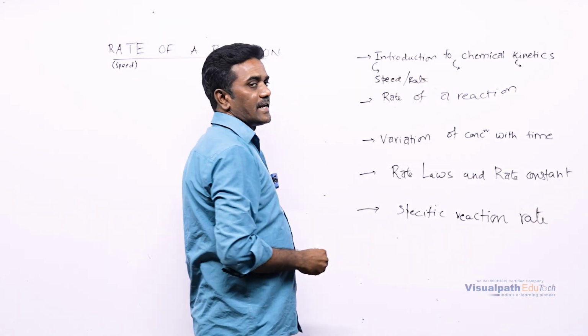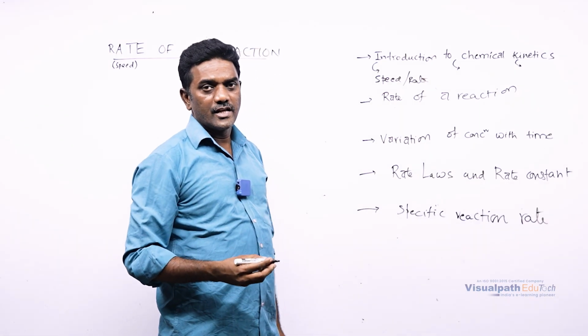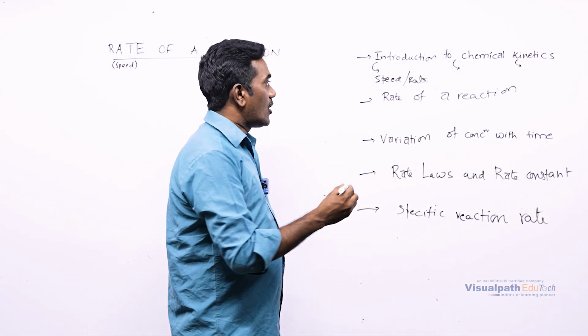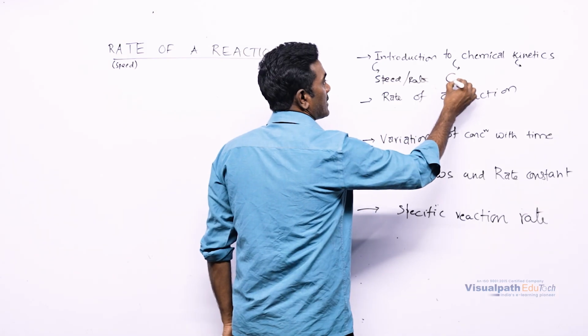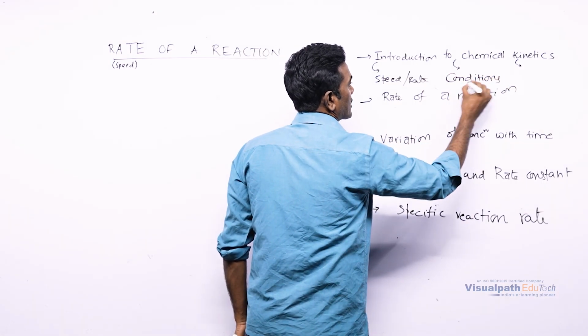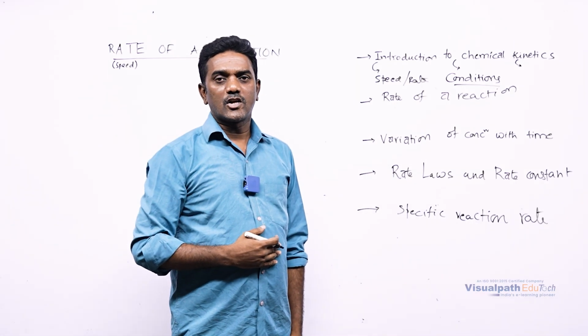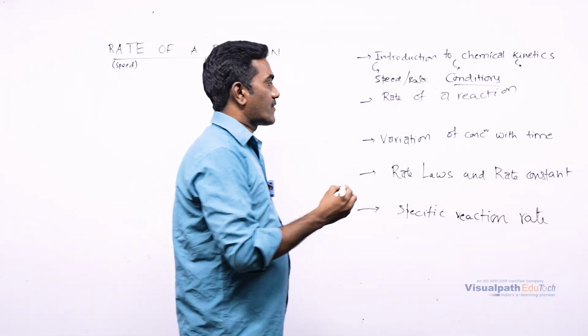So, in chemical kinetics, not only the speed or rate of the reaction, along with that, we will also be studying the conditions which favor the rate of reaction. What type of conditions?